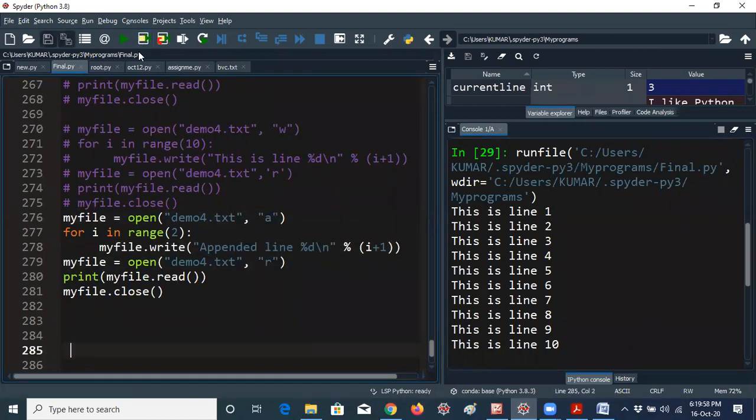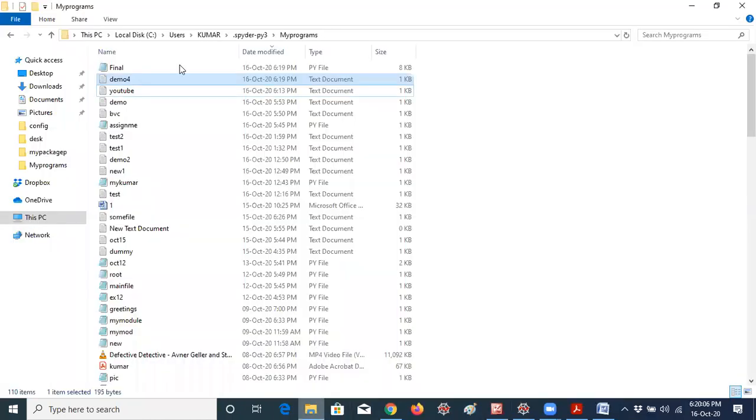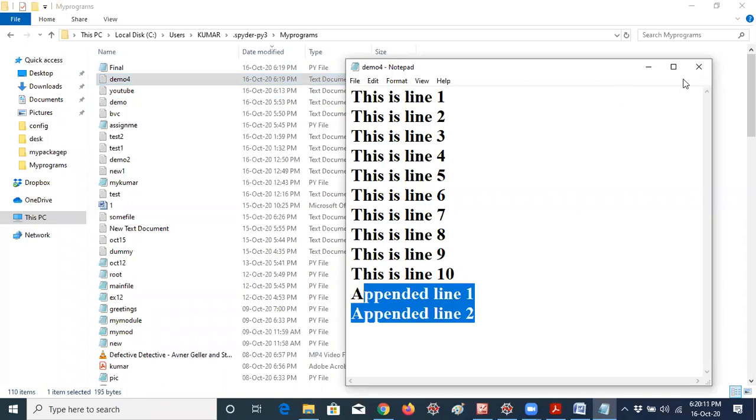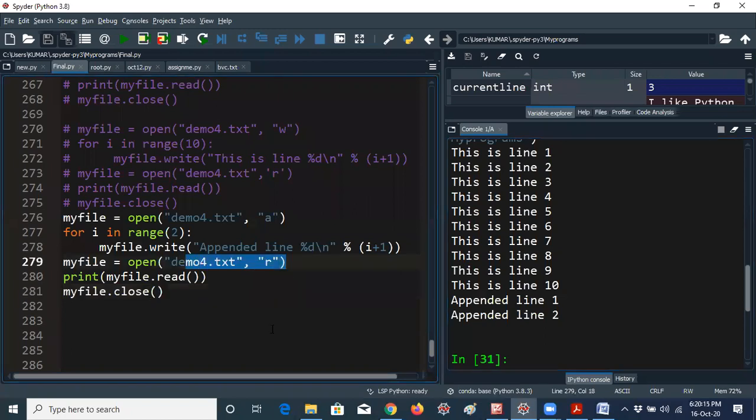Now I am running the program again. I am getting the 10 lines, and after that I am getting appended line 1, appended line 2. You can open the document here, you can see demo4, and you can see the appended line 1 here, appended line 2 here. That means the file data will be displayed here only. That's the reason I am giving the read operation like this. Hope you understand, guys. This is called append.